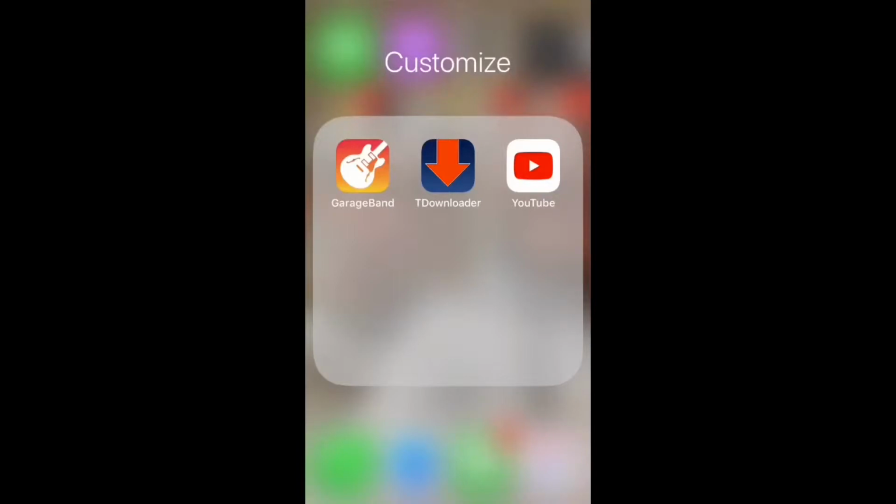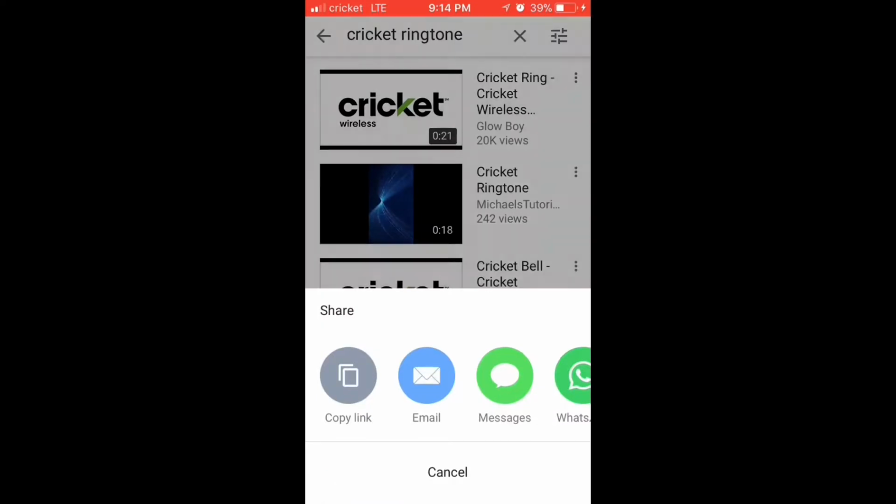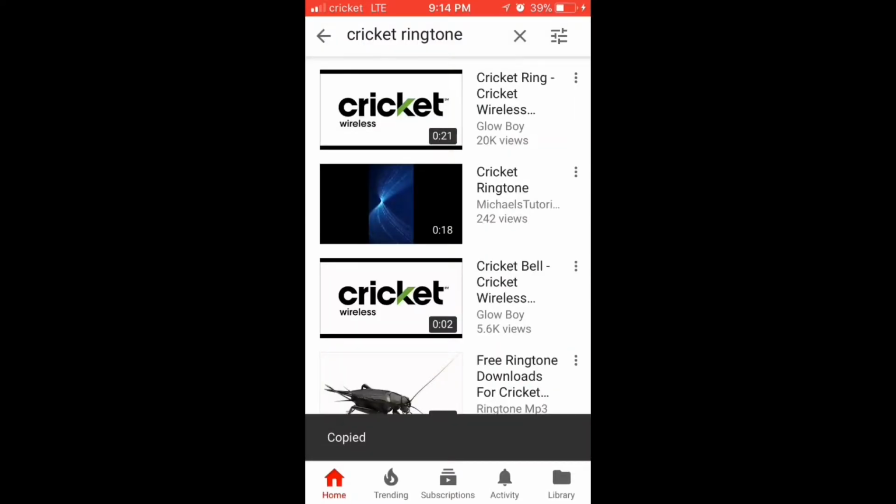Now, let's head on over to YouTube where we'll choose our song. I have Cricket, so I'm going to use my carrier's ringtone, so I looked up the Cricket ringtone. Once you look up your song, you're going to want to hit the three dots, share, copy link. We're going to get out of YouTube now and head over to Downloader.